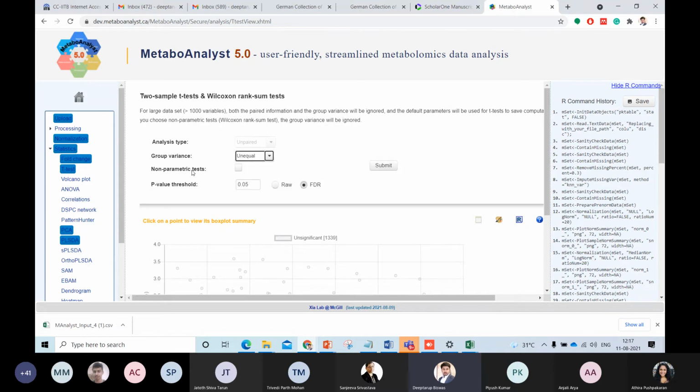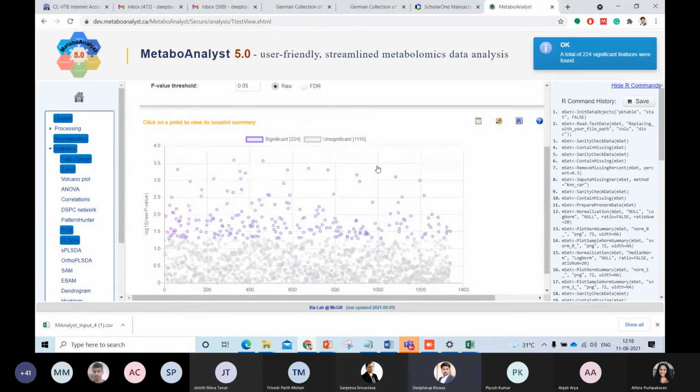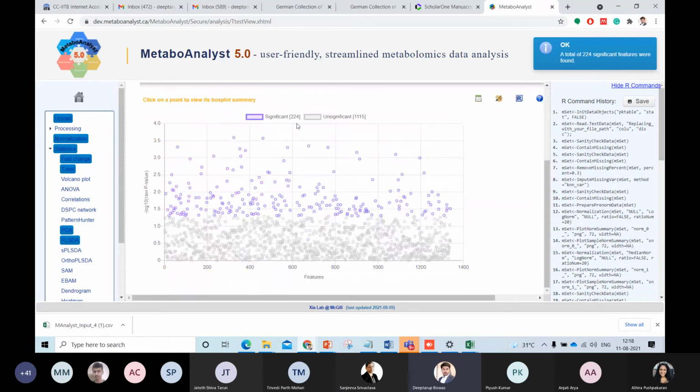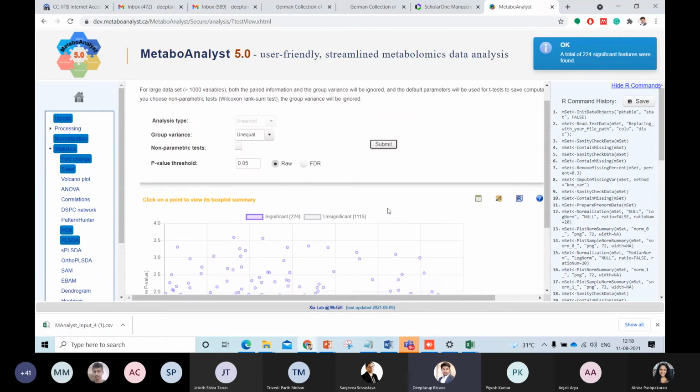As you can see, as I have normalized the data, I will not go for a non-parametric test, but rather a parametric test, and I will select a p-value threshold of 0.05. That means I am giving a chance of 5% error in my data, and I will select the raw p-value, and 95% of the data will be p-value passed, right? So I am submitting it. As you can see, there are a total of 224 proteins which have passed this p-value cutoff of 0.05.